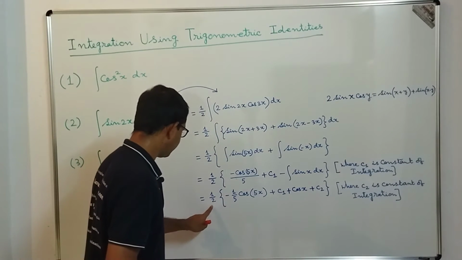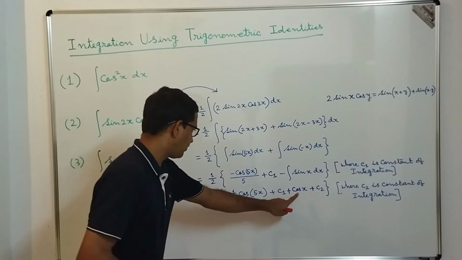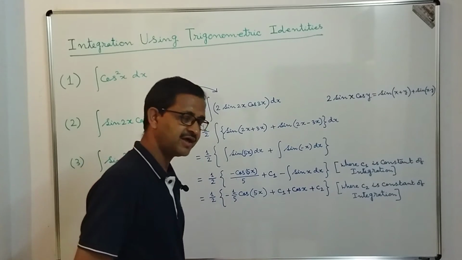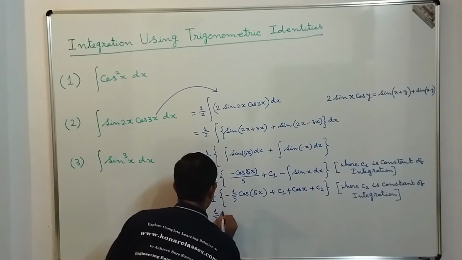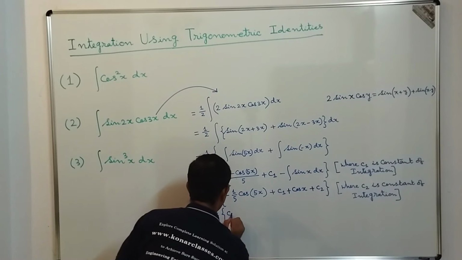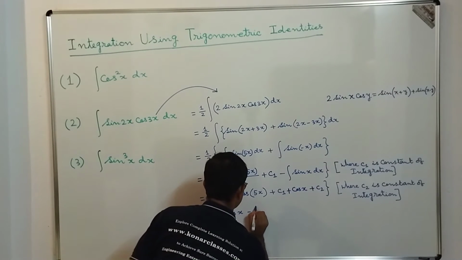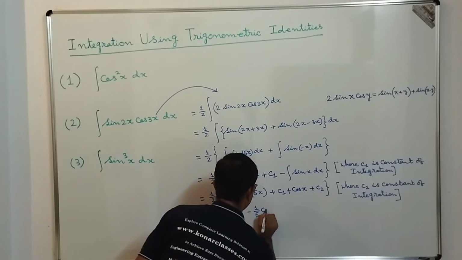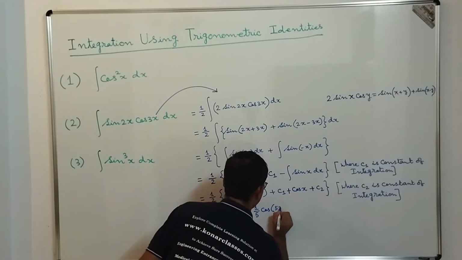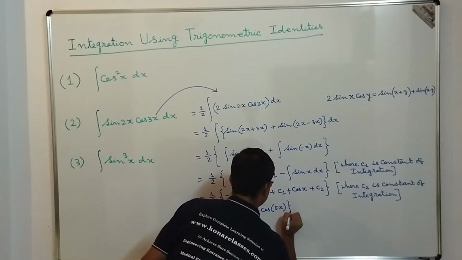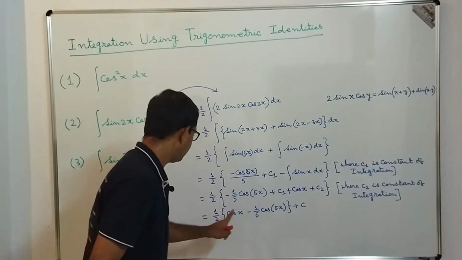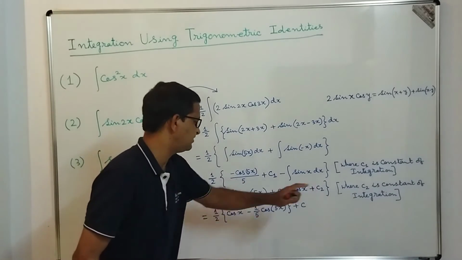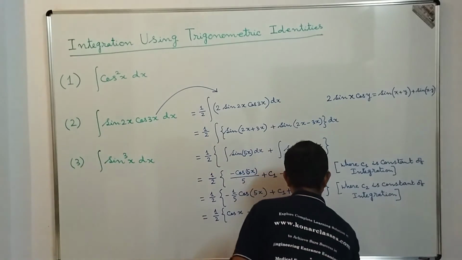So the final result we are going to get, dear students, is equal to 1 by 2 into cos x minus 1 by 5 into cos 5x, and you can add one integrating constant c, where c is equal to 1 by 2 into c1 plus c2.